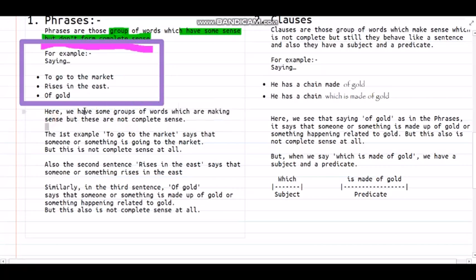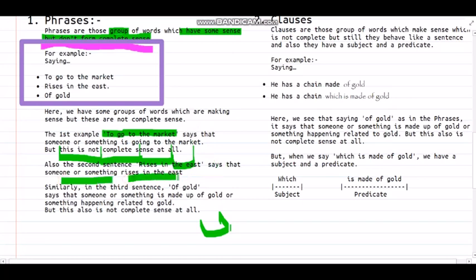Now, here we have some groups of words which are making sense but not a complete sense. The first example is "to go to the market." It says that someone or something is going to the market. But also the second one, "rises in the east," says that the sun or something rises in the east.